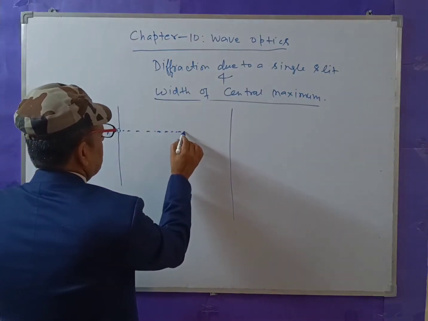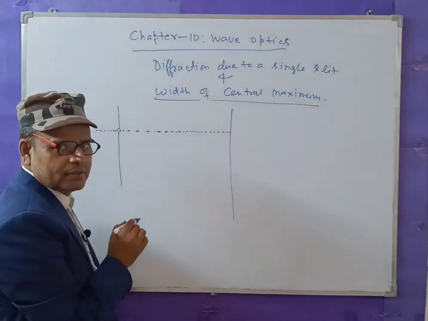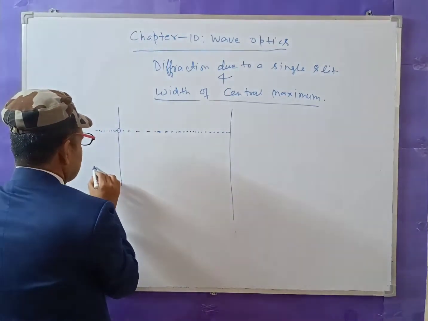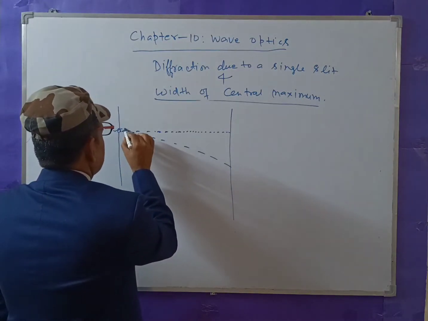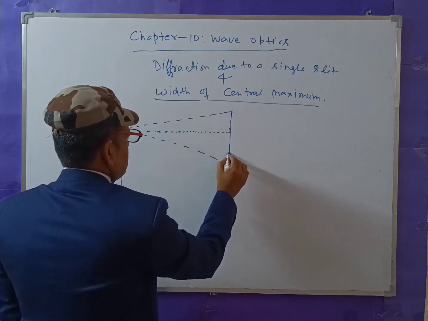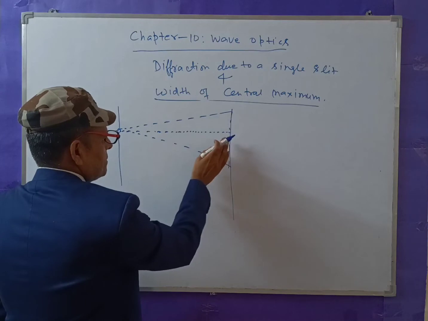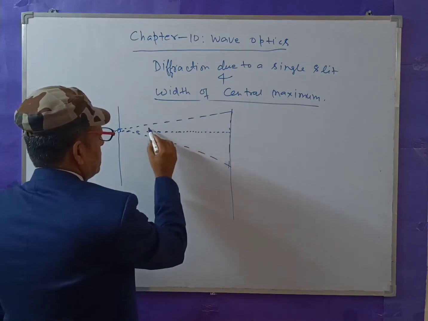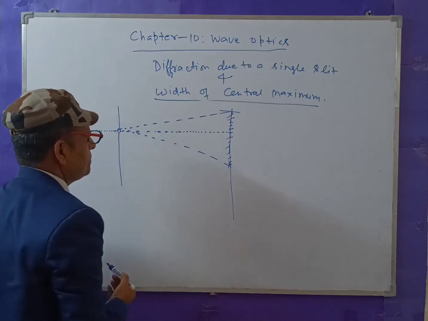Light doesn't travel in a straight line because it behaves as a wave, so it travels in this shadow region also. Light travels in a wave form, so this region is also illuminated.